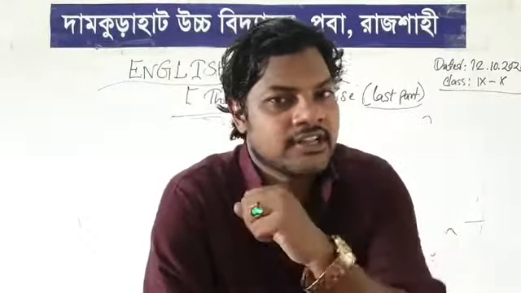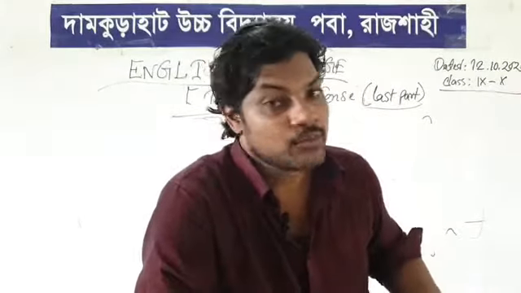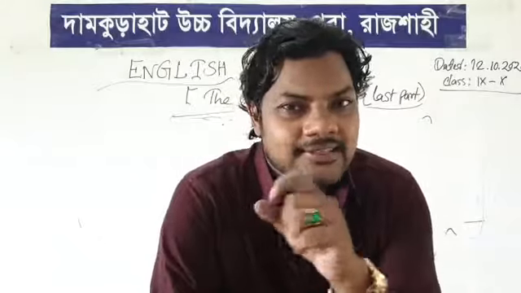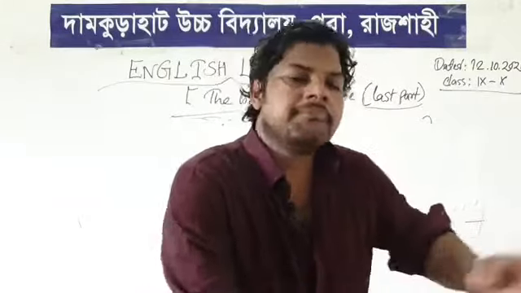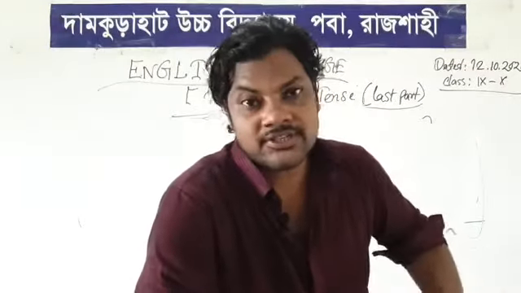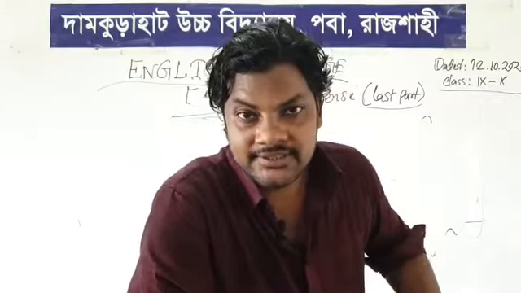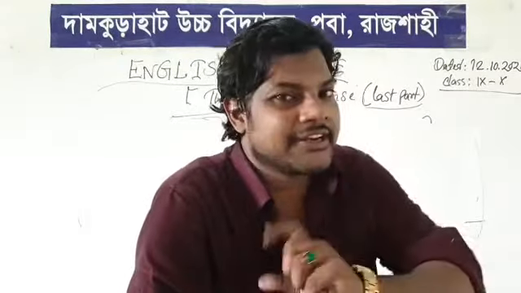And then there is perfect continuous. Perfect continuous has one point you can easily differentiate, which is time. A time is a longer period of time. A longer period of time means I have been waiting for 2 or 3 hours. I mean, I have been waiting for 3 hours. So this is the thing you can easily differentiate.